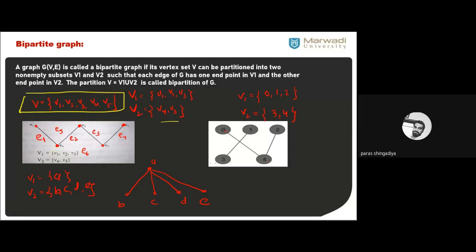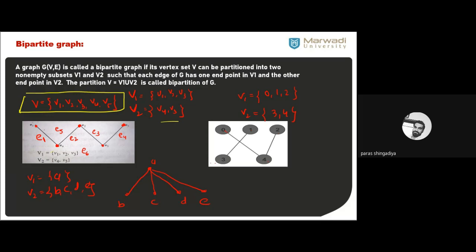You consider one partition from one set and the second partition from another set, and then connect in such a way that two internal vertices of one set should not be connected. Internal means vertices of V1, or vertices of V2, should not be connected to each other, but every vertex of V1 and vertex of V2 you can connect by an edge. That is called bipartite.